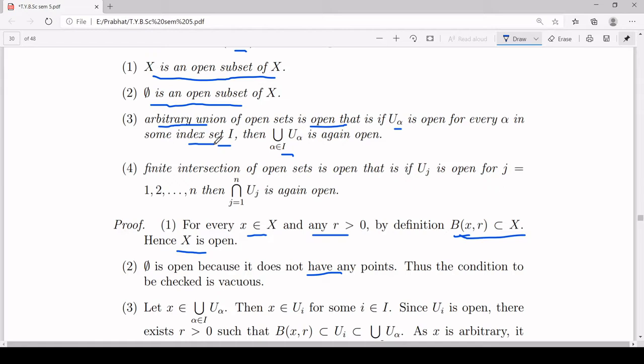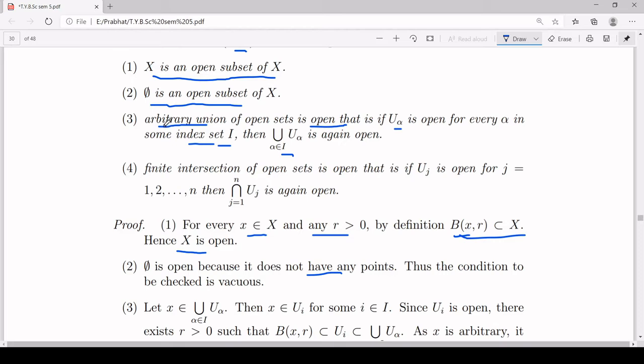Suppose in some counting your counting starts from 0, then you will say 0, 1, 2, 3, 4. Then your index set will be 0, 1, 2, 3, 4. So that is what we mean by index set. Elements of an index set label, or you can say number, the members of another set.